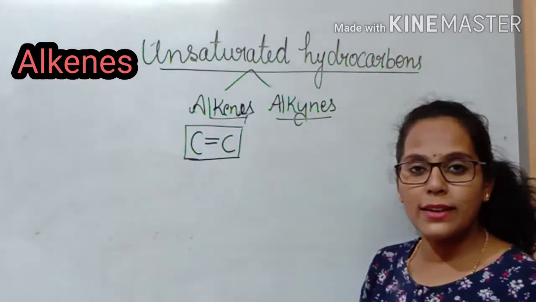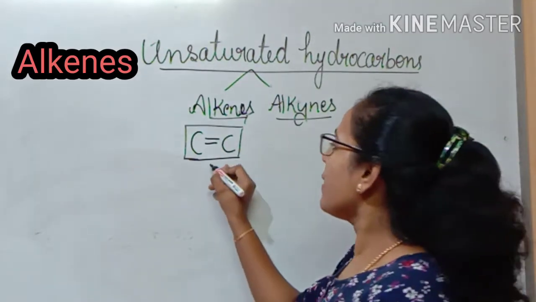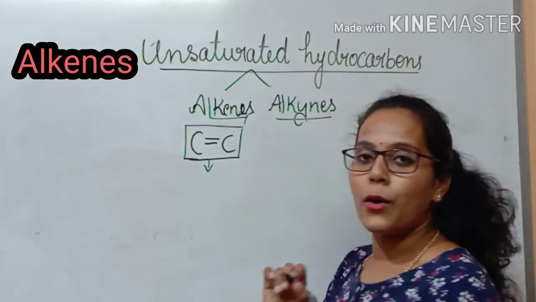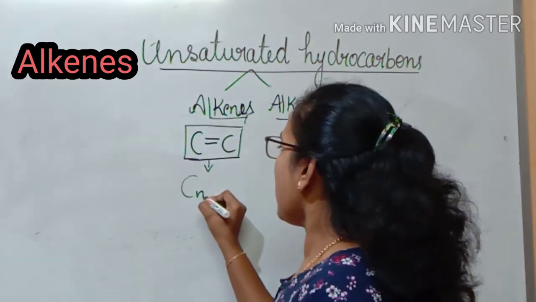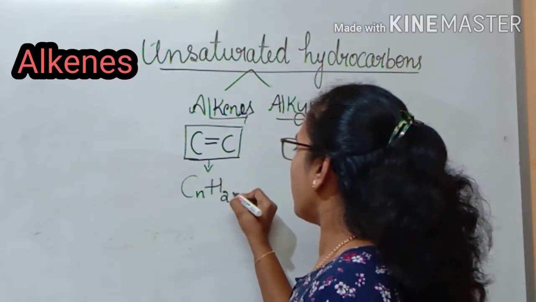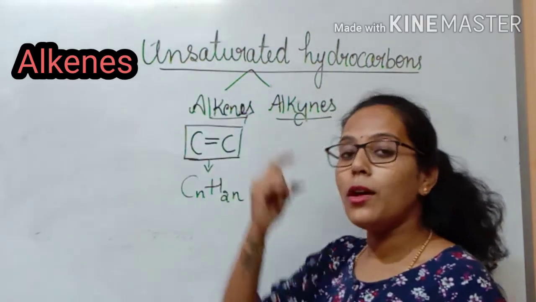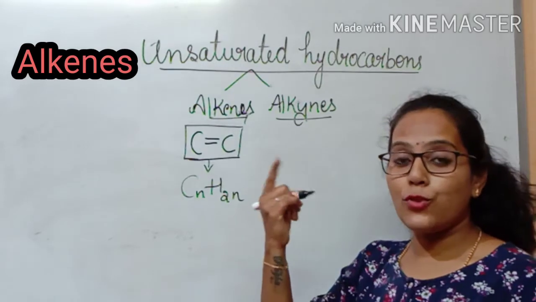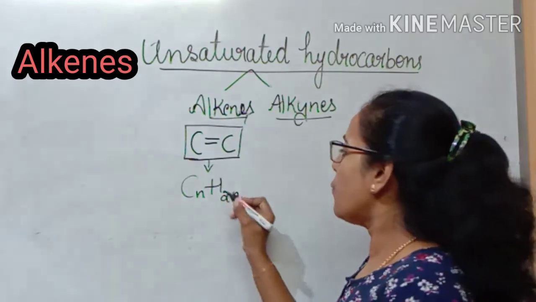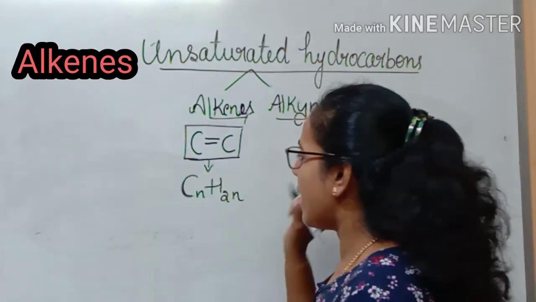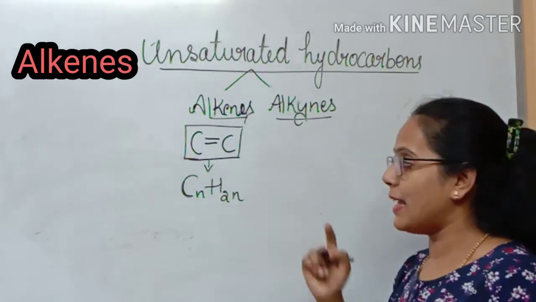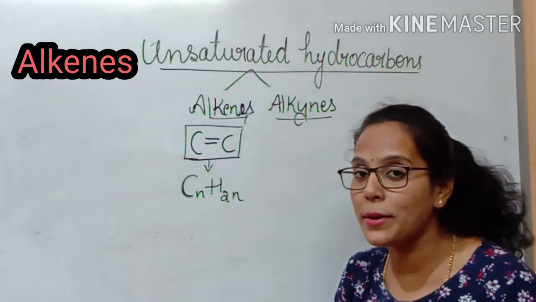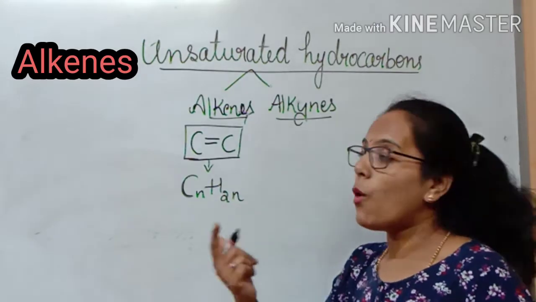Now let us look at their general formula. Alkenes have the general formula CnH2n. What was the general formula of alkane? It is CnH2n+2. So the general formula for alkene is CnH2n. And as I told you, to write the alkenes, we need a minimum of 2 members.